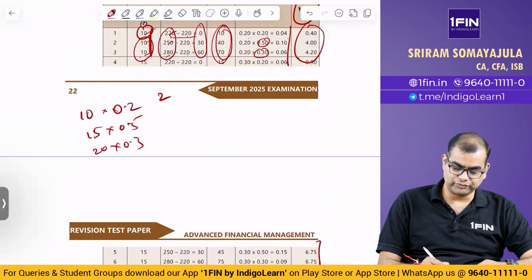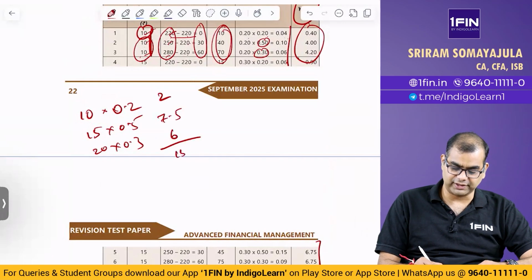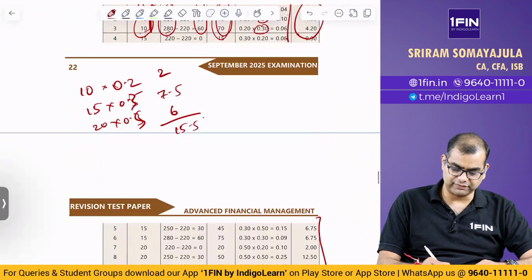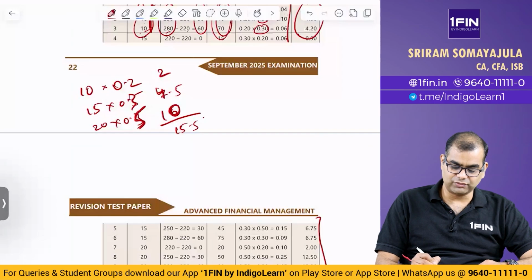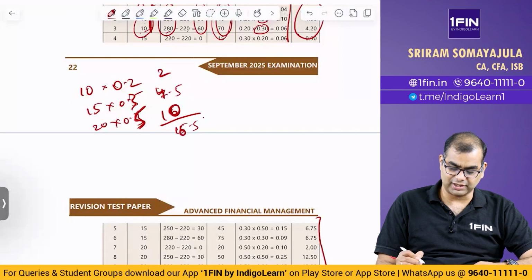This is 2, this is 7.5, this is 6. I think this is 0.3 and this is 0.5, my mistake. So 15 into 0.3 is 4.5, and this is 10. 10 plus 4.5 is 14.5, plus 2 is 16.5.